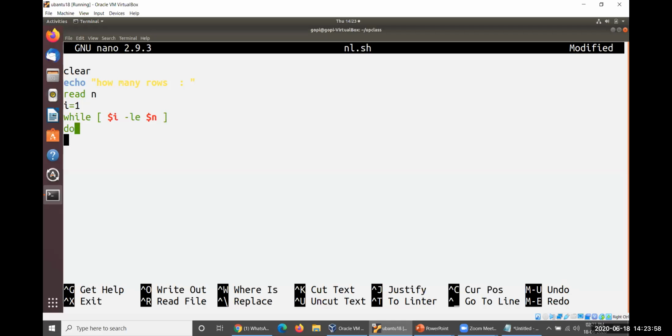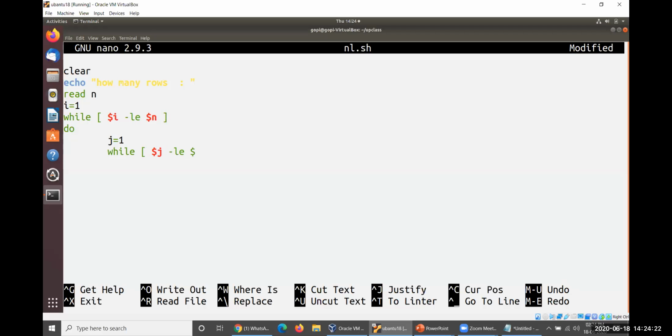Do. So what exactly are we trying to do here? We'd like to produce one more loop here. j will be equal to 1 one more time, and while $j is less than or equal to $i. Hope that you have an idea how this could be written in our C++ programs.